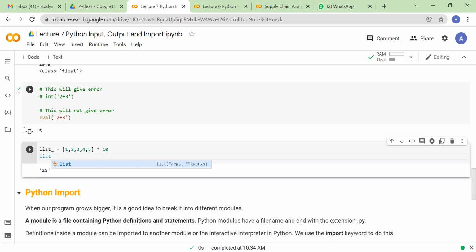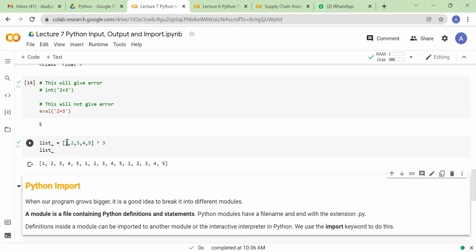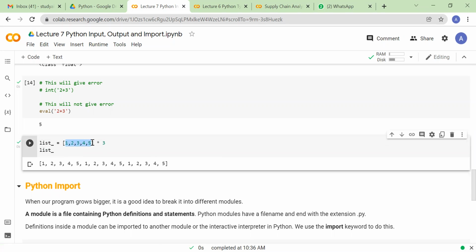Let me show you that also. What it will do is, instead of 10, let's do it with 3. See, what it did is, it just replicated the elements of the list 3 times, right? Because a list does not support this kind of element-wise multiplication, right? If at all you want to multiply each of the elements by a scalar value, you have to convert this list into an array first, a NumPy array first, and then if you do this, it will give you the result that you want.